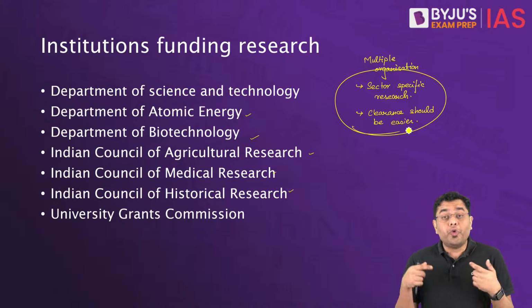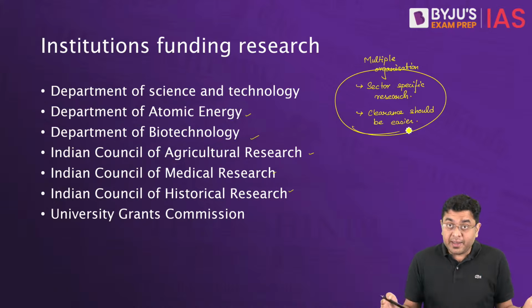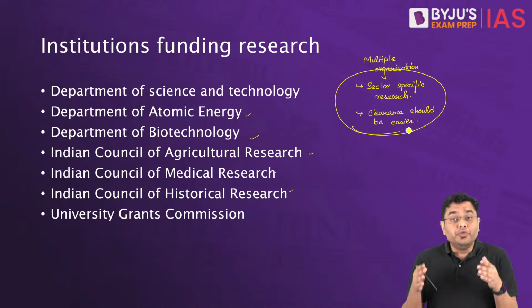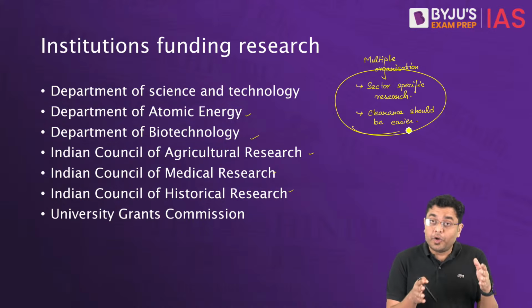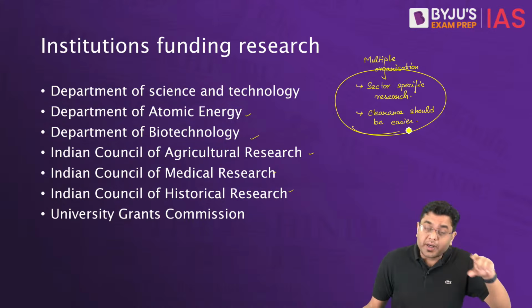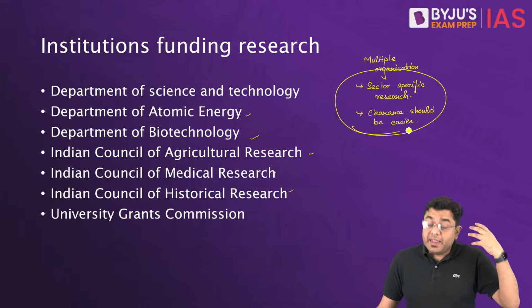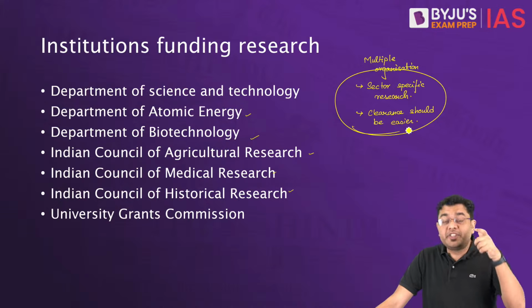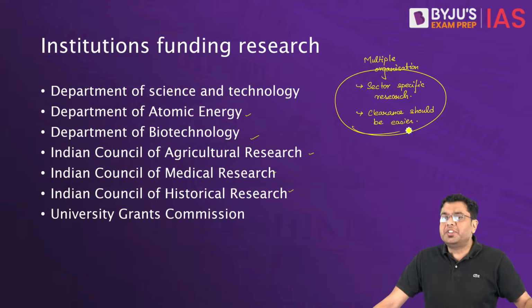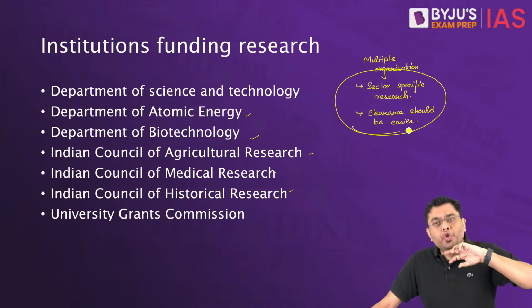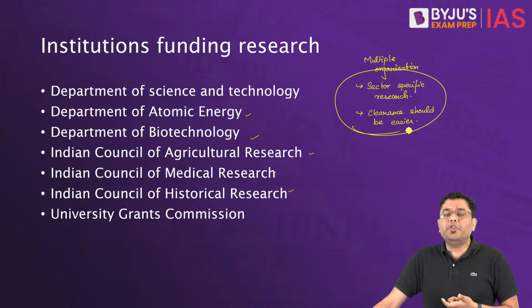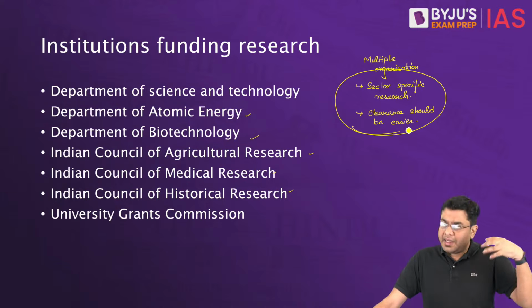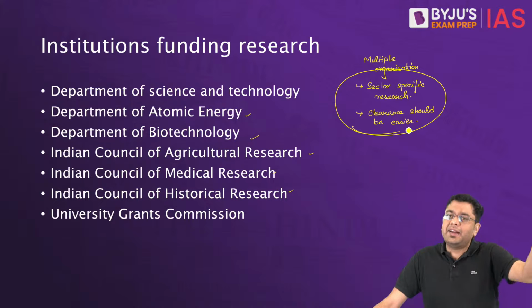So there is a lot of overlap in terms of their areas or domains, and there is no clear-cut standard operating procedure on under what condition a research can be funded. Is there any basis for that funding to be provided? Is there a timeline which has to be provided? That is something which is lacking. So there is no accountability that these organizations accrue to themselves. It can easily be compared to passing the baton to someone else, saying that individual or that organization is responsible.